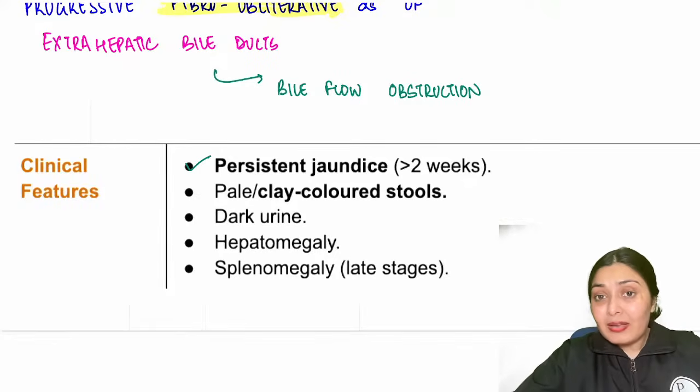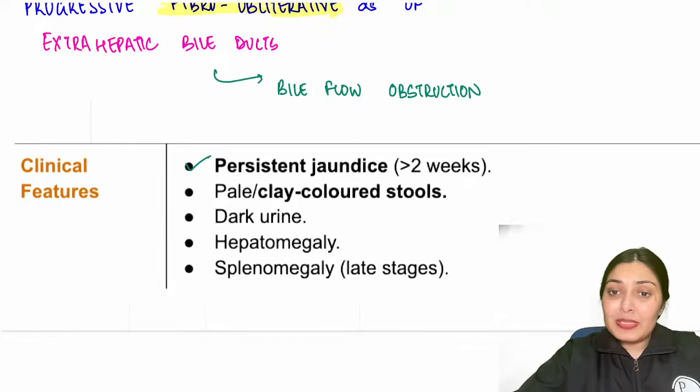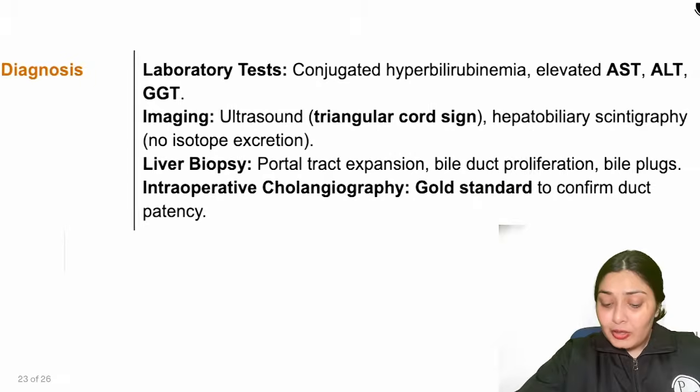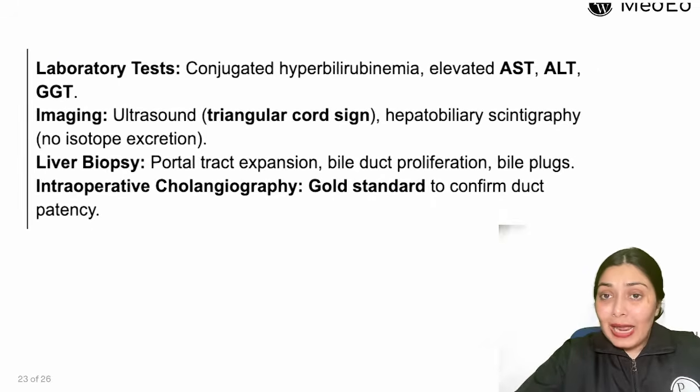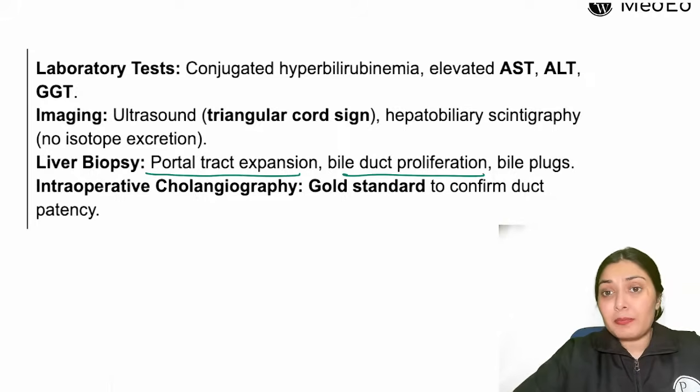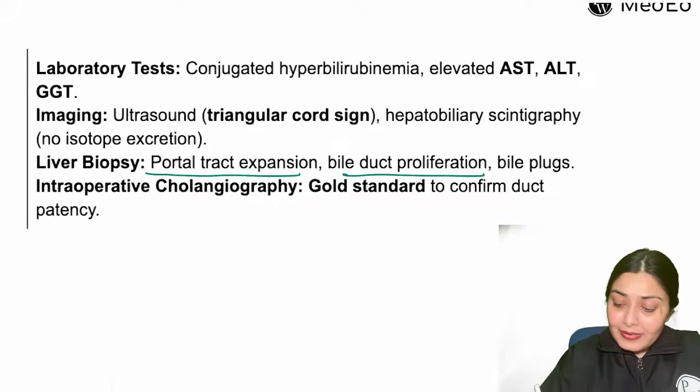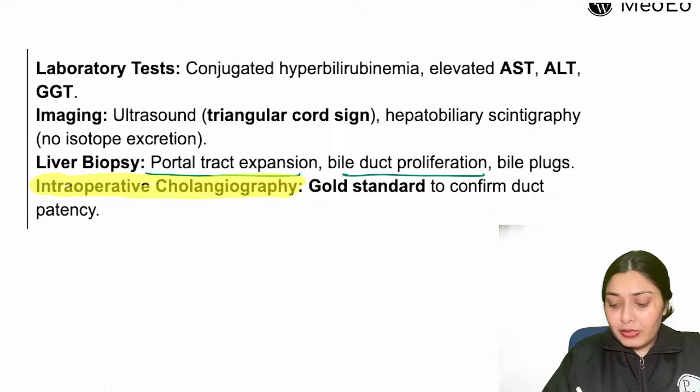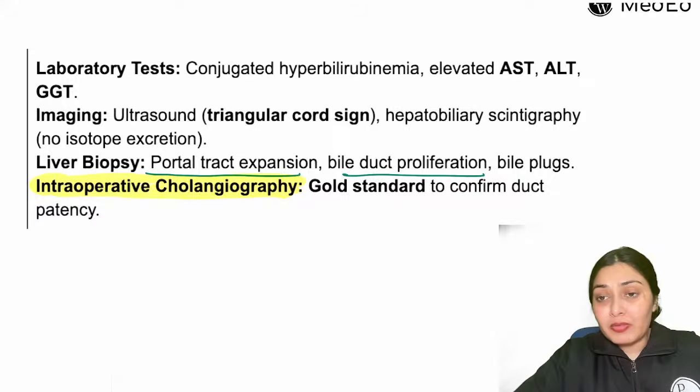Urine appears very dark. There is hepatomegaly, and in late stages there can be splenomegaly as well when the obstruction increases too much. The diagnosis will include checking the lab tests for conjugated hyperbilirubinemia, elevated AST/ALT, and GGT. On imaging, you see a particular sign, a triangular cord sign, and liver biopsy shows portal tract expansion and bile duct proliferation with bile plugs. The gold standard here is intraoperative cholangiography. This will confirm whether there is duct obstruction or duct patency.